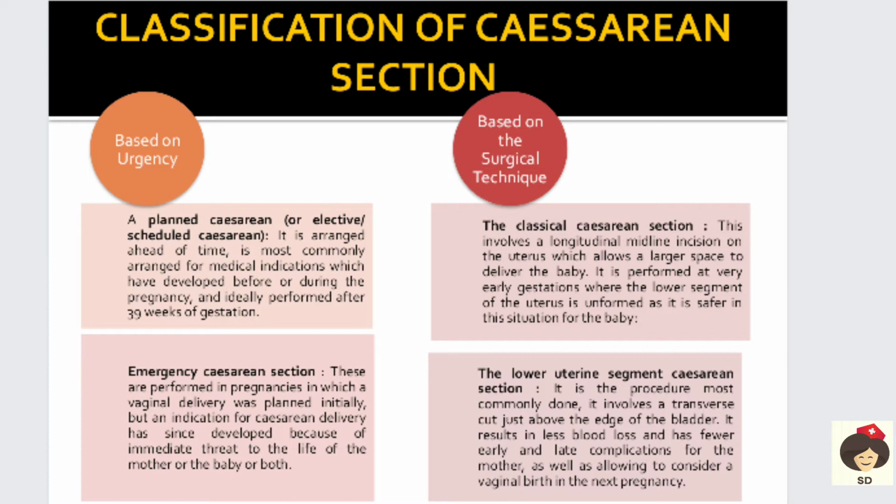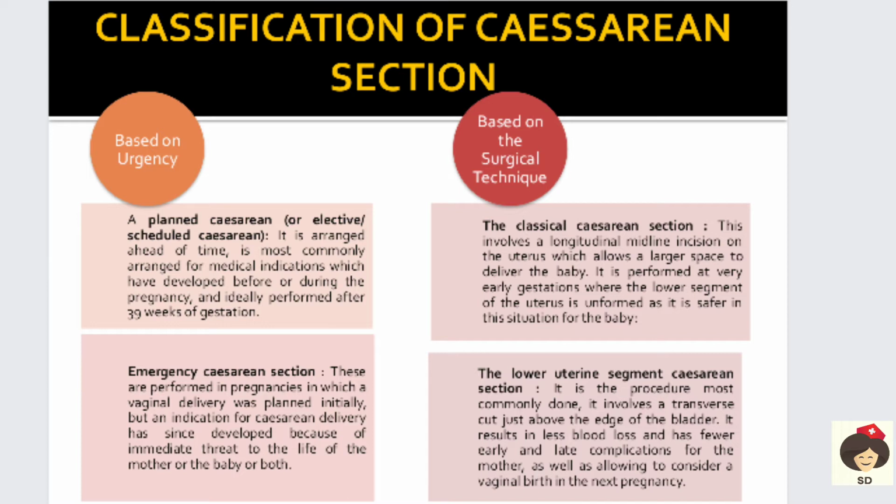they are classified as classical cesarean section or lower uterine segment cesarean section. A classical cesarean section is the one which was followed for a long time, and here the incision will be made vertical, that is from up to down. This cesarean is done when the lower uterine segment is not formed adequately, so that a lower uterine incision cannot be made, and then they make a vertical incision. Here there is a large space in the abdomen for the baby to be delivered.